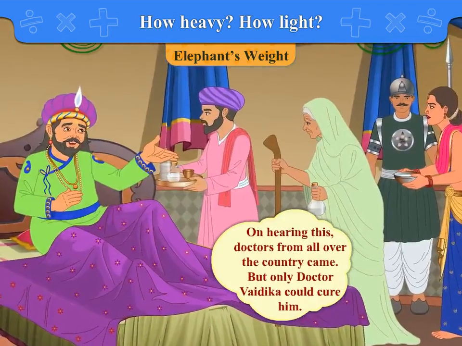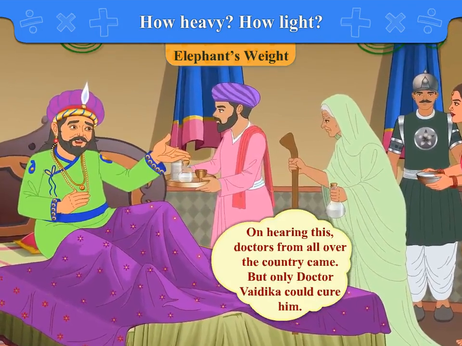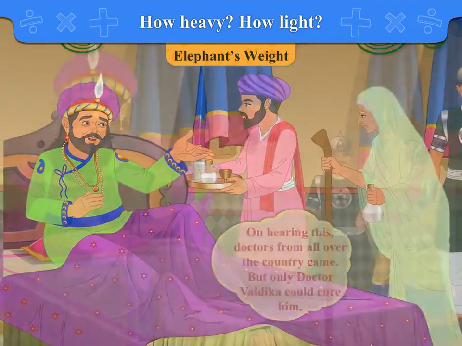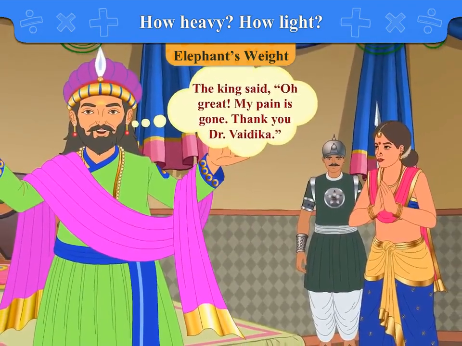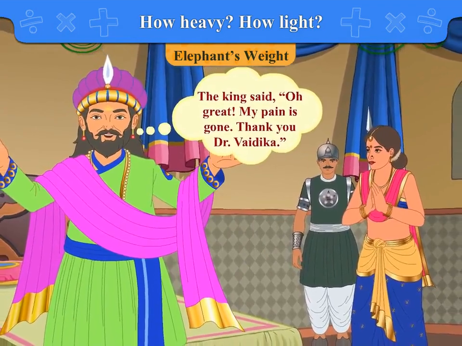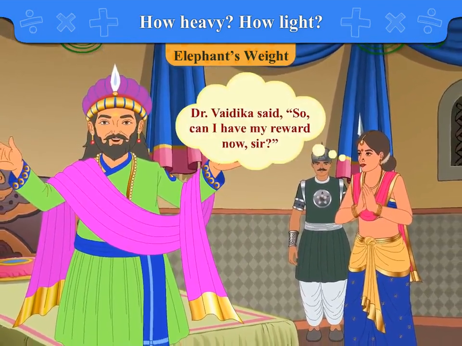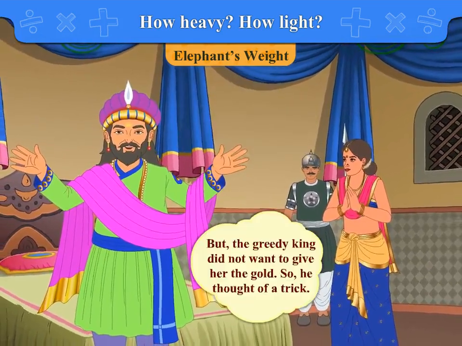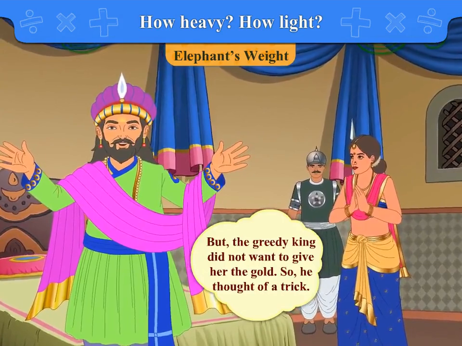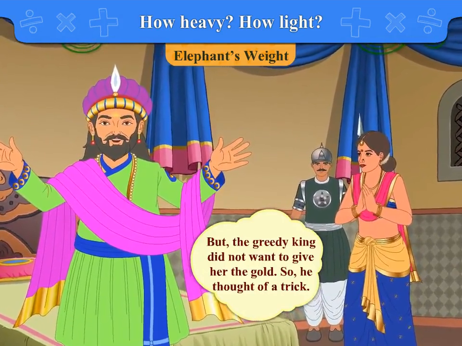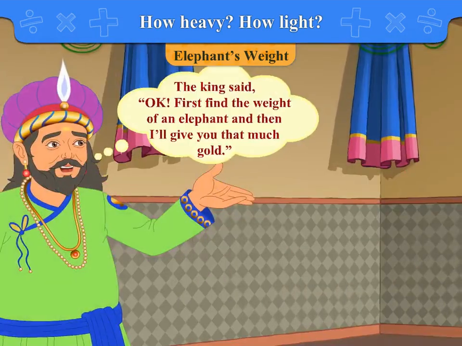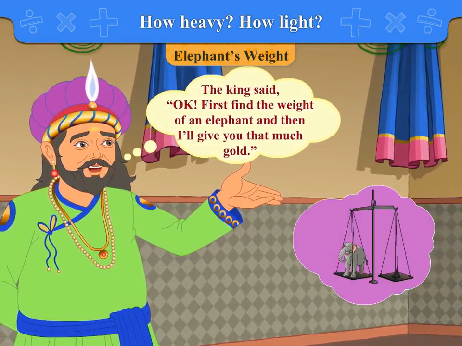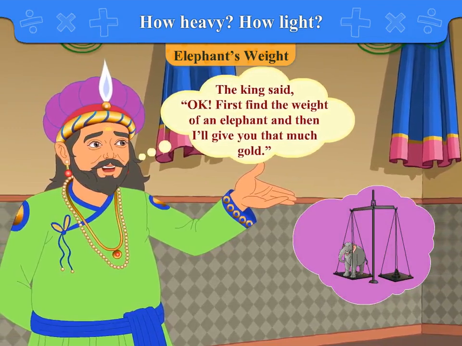On hearing this, doctors from all over the country came, but only Dr. Vaidika could cure him. The king said, "Oh great, my pain is gone. Thank you, Dr. Vaidika." Dr. Vaidika said, "So, can I have my reward now, sir?" But the greedy king did not want to give her the gold. So, he thought of a trick. The king said, "Okay, first find the weight of an elephant and then I'll give you that much gold."